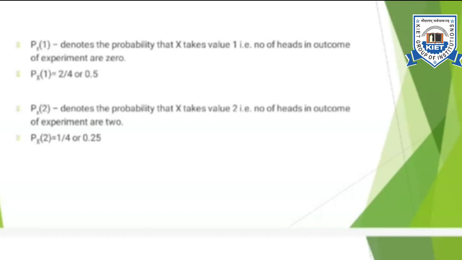So the probability in this case will be 1 by 2. Now next is P(X = 2). It will denote the probability of random variable X taking the value 2. Out of the 4 sample points available, only one sample point satisfies this condition. So the probability will be 1 by 4 in this case.